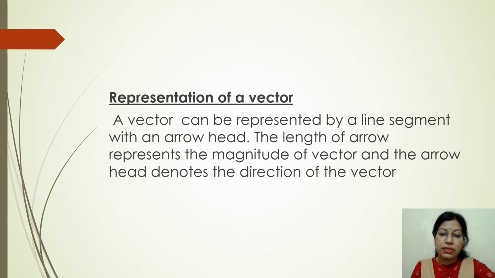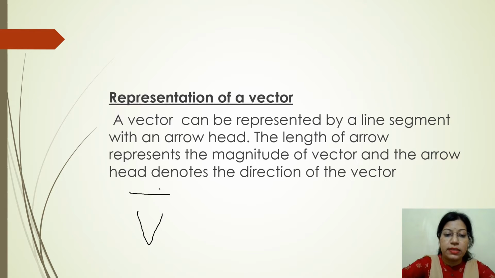Then the representation of a vector quantity. That means how a vector quantity can be represented. A vector quantity is always represented by a line segment with an arrowhead. Suppose the term is velocity, then how is the velocity represented? The velocity is represented like this: velocity, a line segment with an arrowhead, where the line segment represents its magnitude and the arrowhead represents its direction.